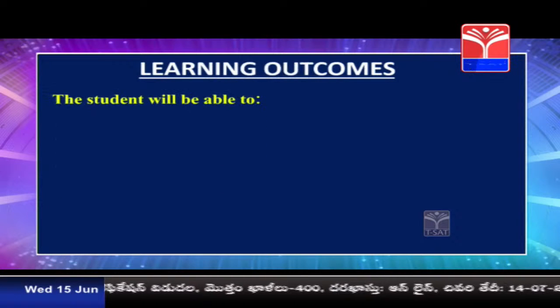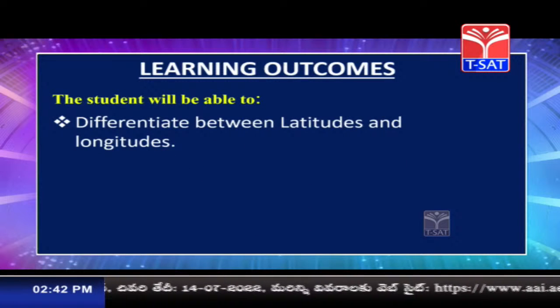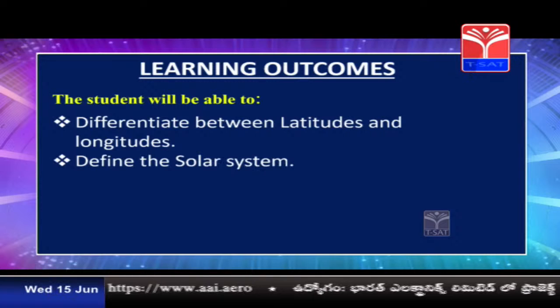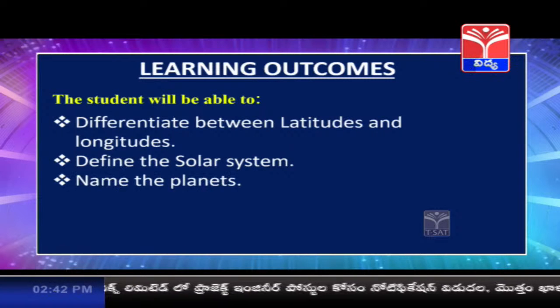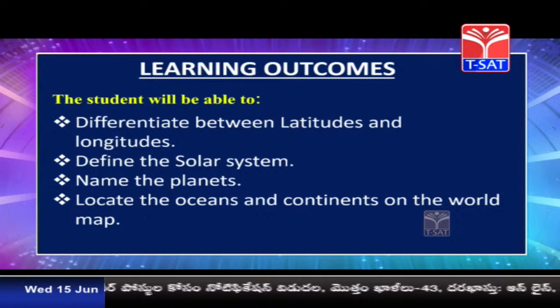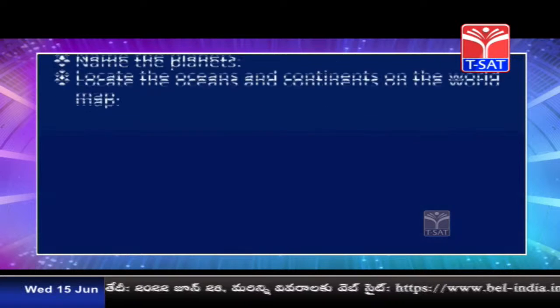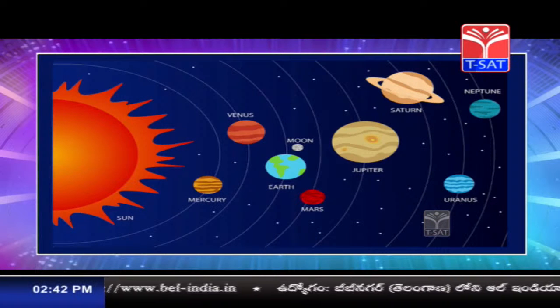At the end of this topic, children, you will be able to differentiate between latitudes and longitudes. You will be able to define the solar system. You will be able to name the planets and you will be able to locate the oceans and continents on the world map.